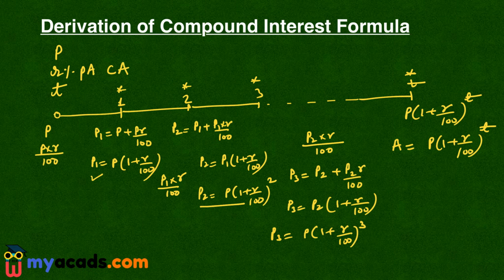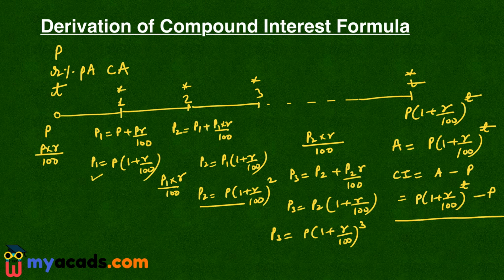So the compound interest is the amount A, that is the final amount, minus the original amount that I have taken as loan. So compound interest is A minus P. So it is P into 1 plus R by 100 raised to the power T, minus P. So this is the formula for compound interest.